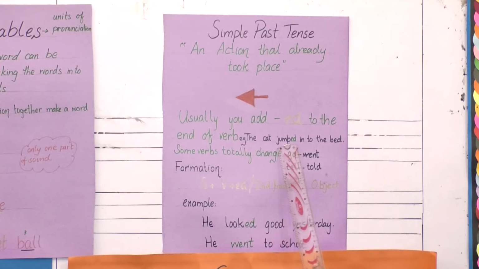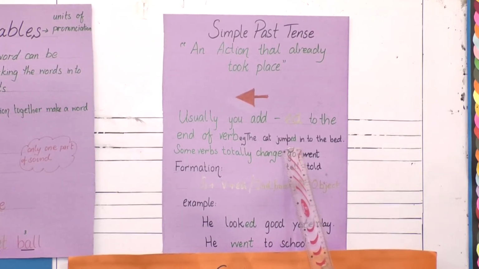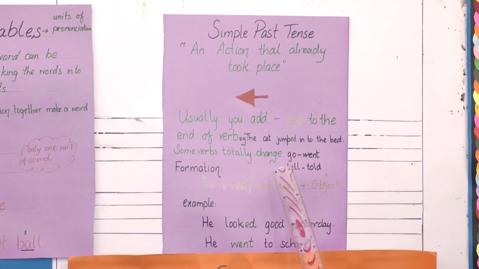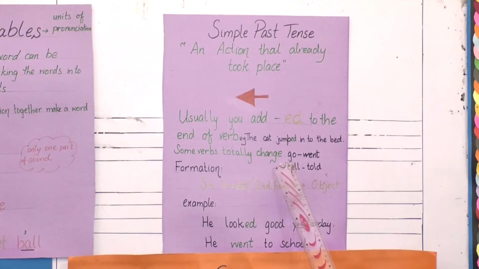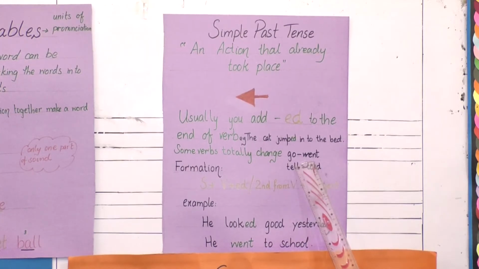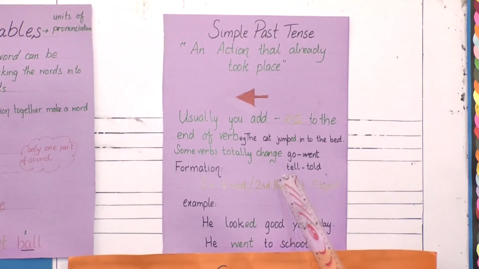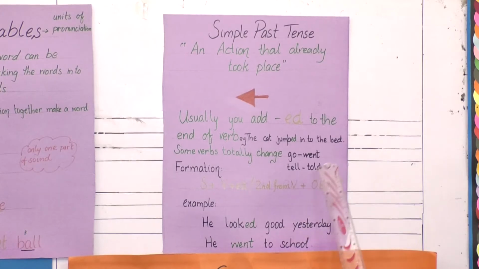Now, this rule is usable in some cases, but some verbs completely change when changed into their second form. Like go, when it is changed into the second form, becomes went. Go, went. Tell, when changed into the second form, converts into told. So there are many other examples.